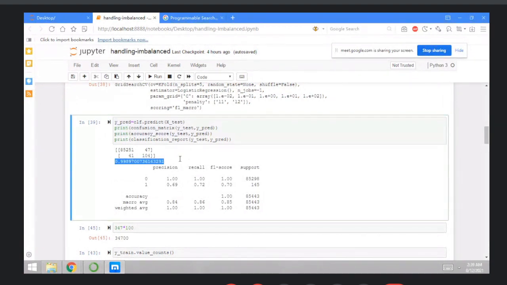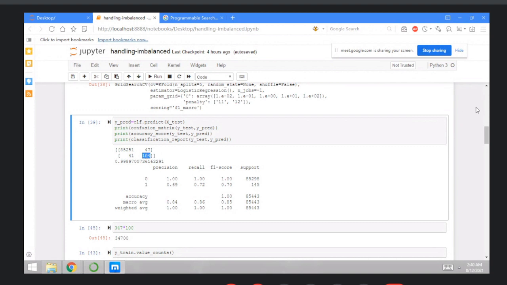So we get almost like, decent accuracy here with using the cross validation. And you need to increase the F1 score here, that is the weighted average of precision and recall, that is the micro average, weighted average. So you can check here the false negatives and false positives. You need to increase the values here, that is 104, using different kinds of methods, that is undersampling, oversampling, and SMOTE.